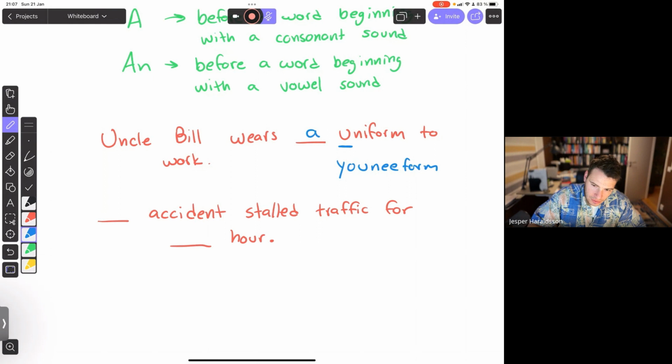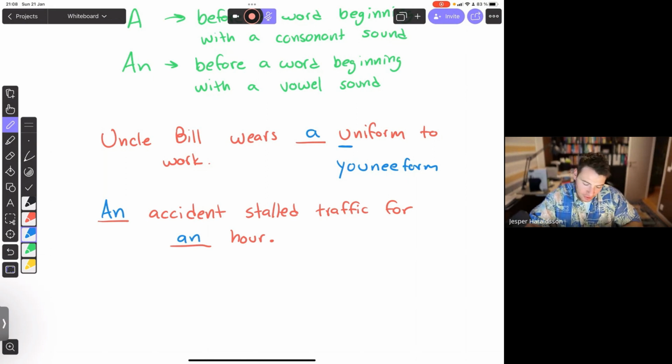Accident. That's definitely a vowel, and it's a vowel sound as well, so we use an. So we say an accident stalled traffic for an hour. It has a vowel sound at the start, the same way as hippopotamus if you don't say the H.